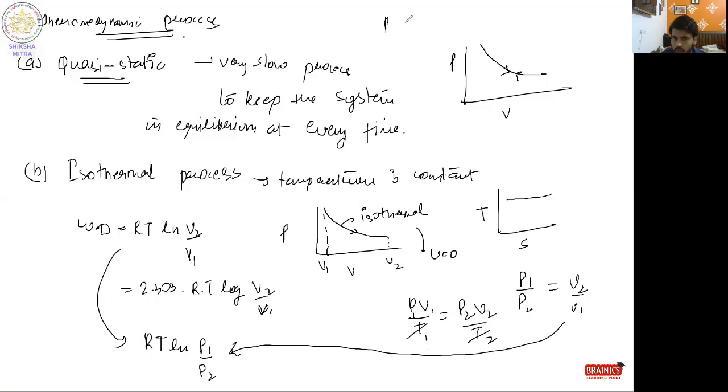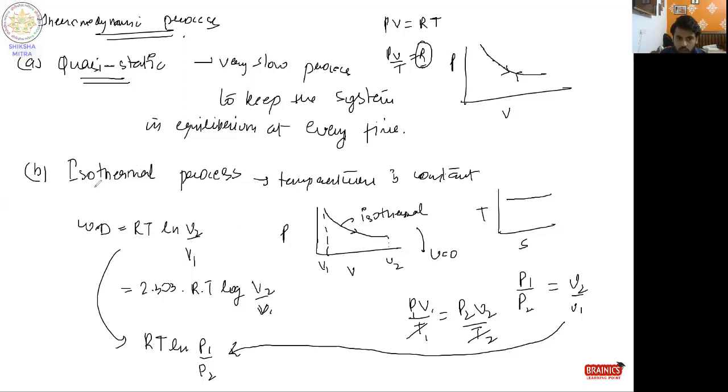We know that PV = RT for 1 mole. So PV/T = R. R is the gas constant for every gas, and R remains constant. So we can write P1V1/T1 = P2V2/T2, for different states of that same gas. From here I have derived this. This is very crucial, to solve maximum numericals in the other form, like how to change the pressure form into volume form. So this is very beneficial for numerical purposes.